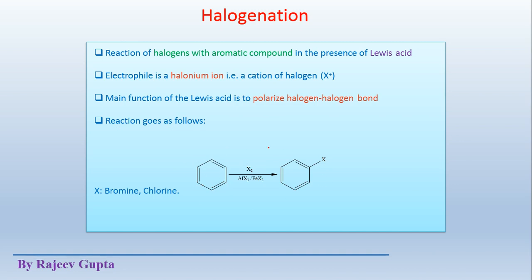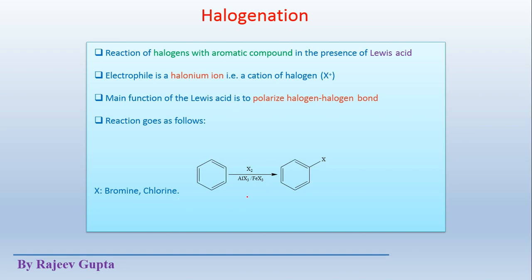This is the general reaction where the aromatic compound works as a substrate. Here X2 is the reagent, which is a halogen, and AlX3 or FeX3, either one, could be used. X could be bromine or chlorine.